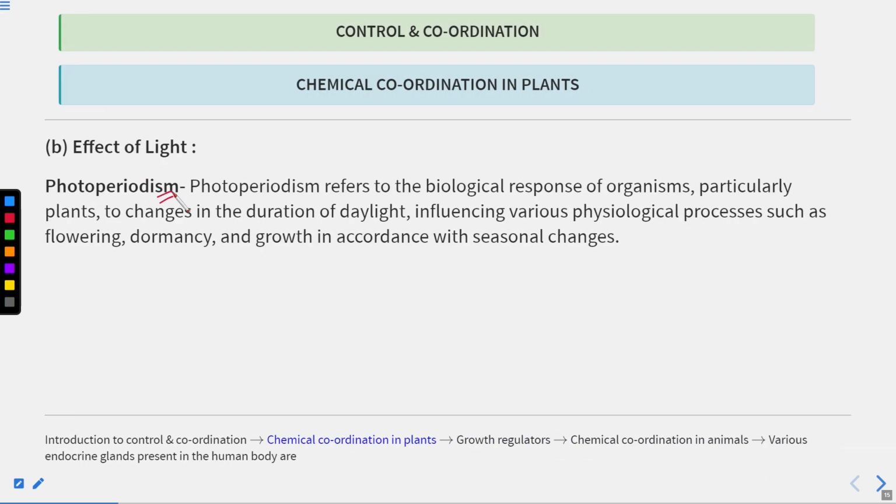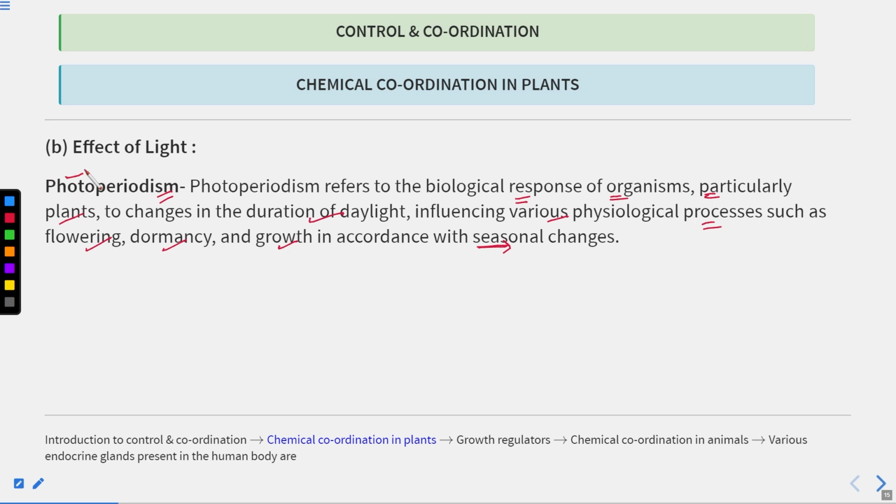Now let's study photoperiodism. How can you define photoperiodism? Photoperiodism refers to the biological response of organisms, particularly plants, to changes in the duration of day length, influencing various physiological processes such as flowering, dormancy, and plant growth in accordance with seasonal changes. Photo means light.